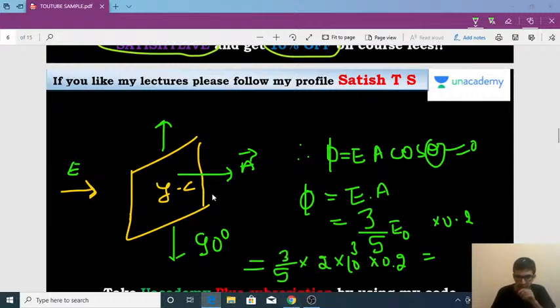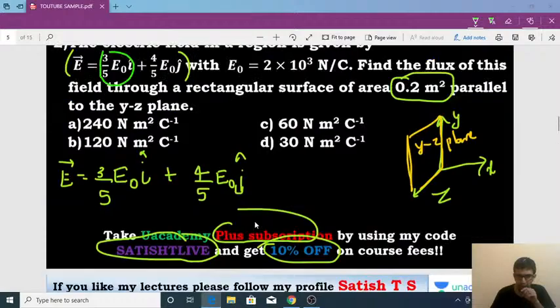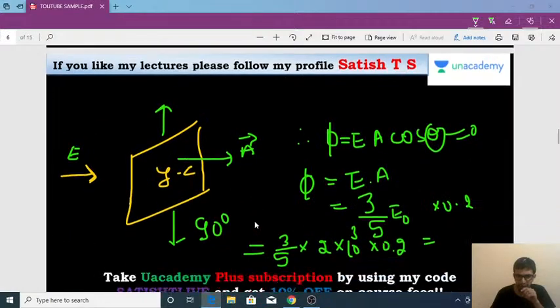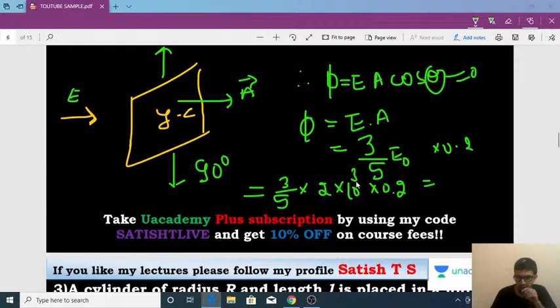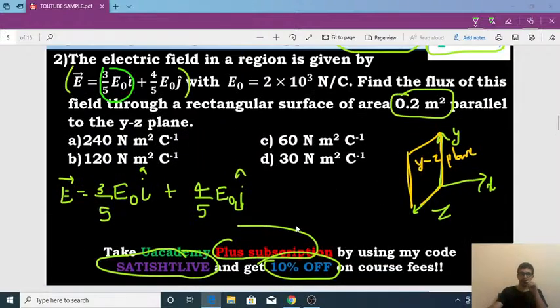Let's try to get it now. 1 point something, into 10 to the power of 3, correct? Or else let me do it like this. 10 to the power of 3 times 0.2 should be 200, right? 200 divided by 5 should be 40. So 40 into 2 is 80, 80 into 3 is 240. So the answer should be 240 Newton per Coulomb. That should be the right answer for this question. So option A is the right answer. I hope that it's clear to everyone.